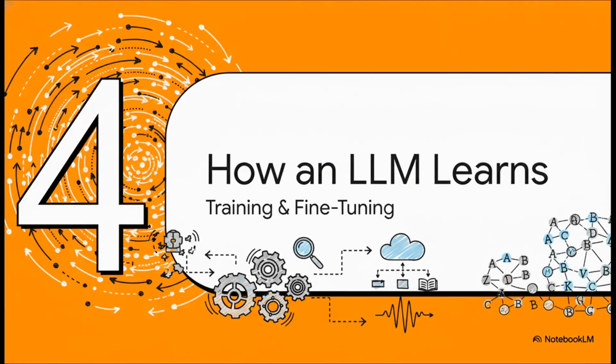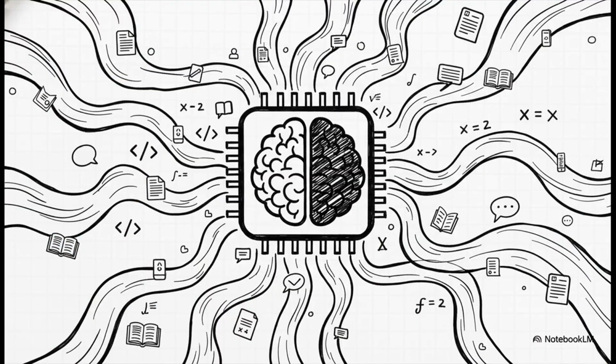We've seen the whole process now, from words to numbers and all the way back again. But how does the model know what to do in the first place? Let's take a look at how these incredibly powerful machines actually learn. Well, the foundation is built by training the model on a just staggering amount of data. We're talking about massive libraries of books, articles, websites, and code from all over the internet.